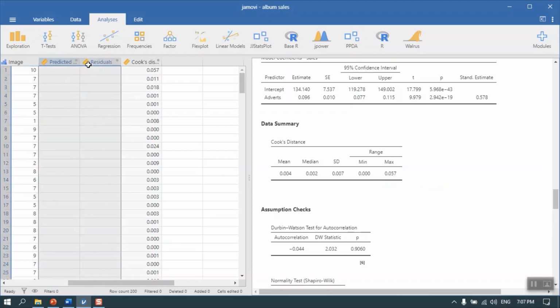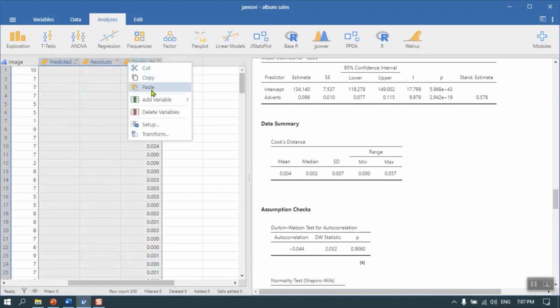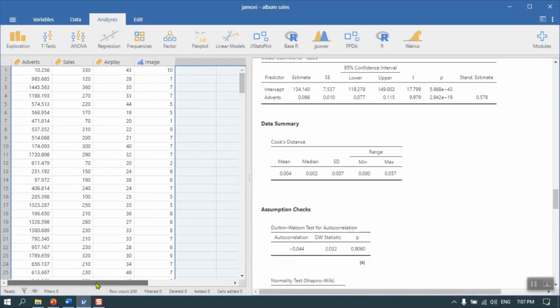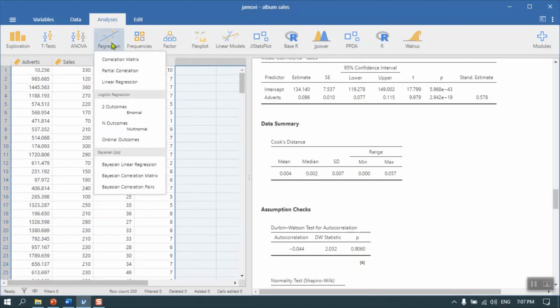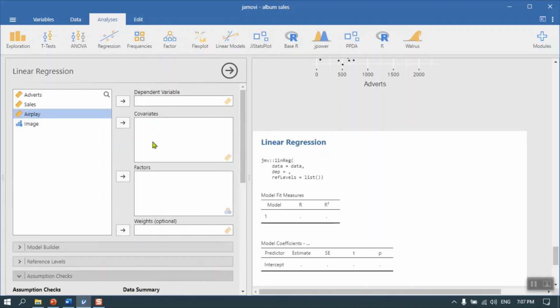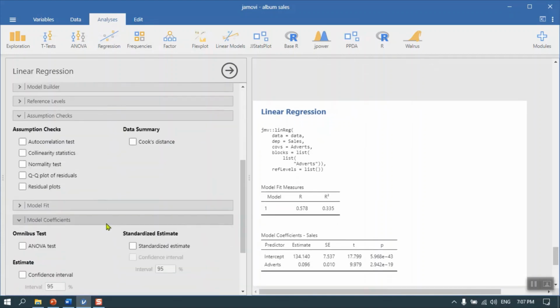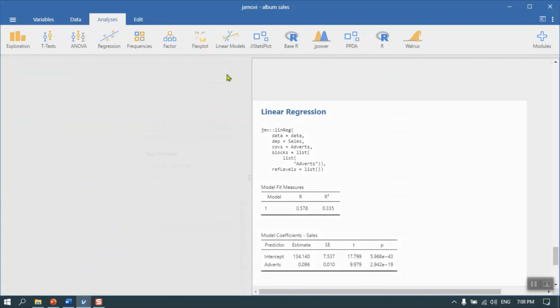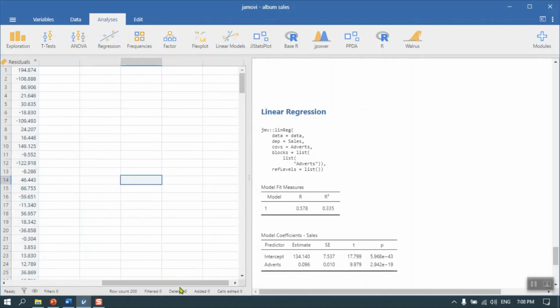What I'm going to do, if you'll allow me, is delete some of those variables that I created, and we're going to go back into Jamovi and rerun the regression that we had before, where sales is the outcome and advertising is the covariate. And really what I'd like to do is let's save the residuals first and foremost. Let's see if we can get that from the analyses.